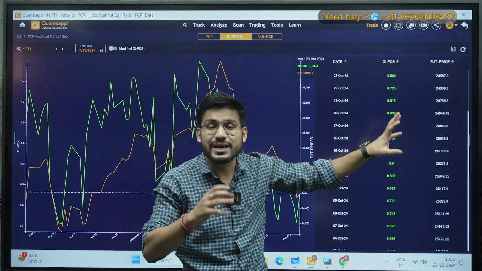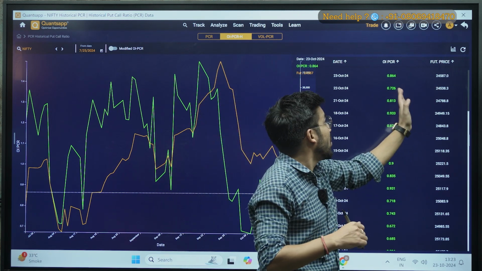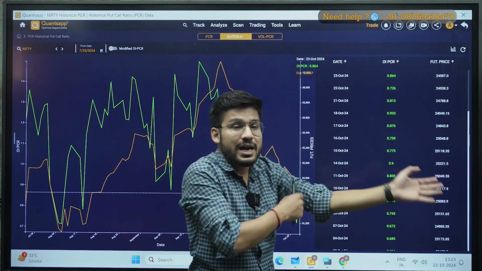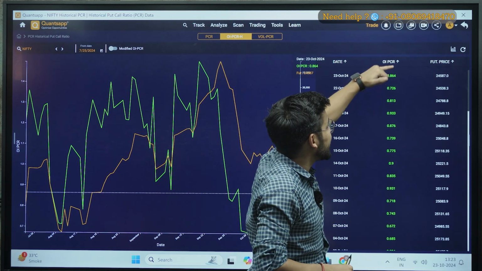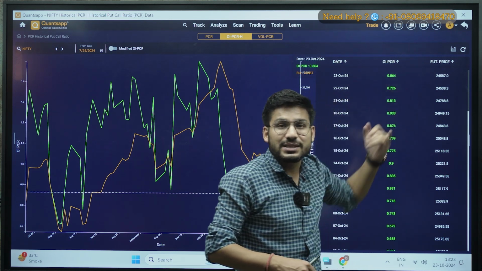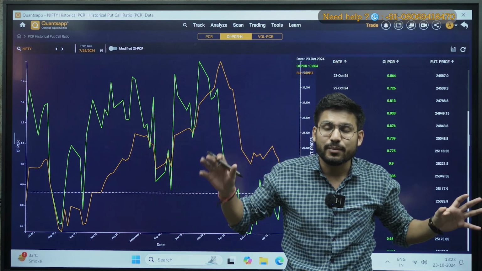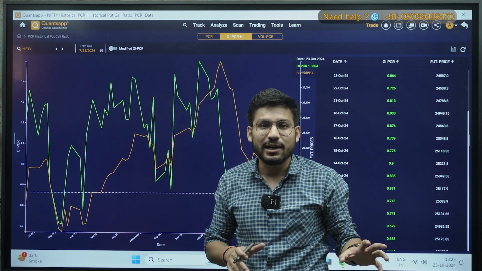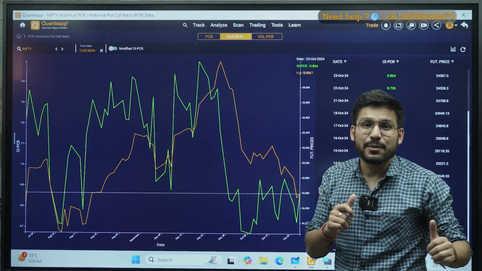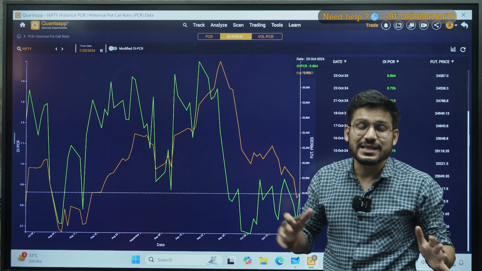So you can see a direct correlation between the OI PCR and futures price, right? Now I can see right now it is increasing and my price is also increasing, right? It means my market sentiment, or my Nifty sentiment, is bullish right now, right? So I can go and make my trade in Nifty as well as in any stock.